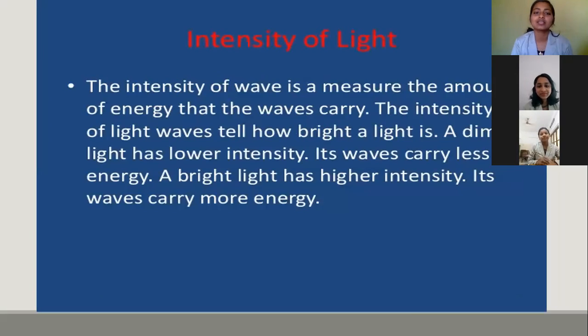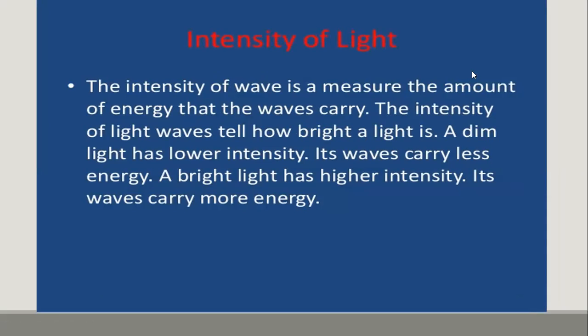Next, we can discuss the intensity of light. Intensity of a wave is a measure of the amount of energy that the wave carries. That is, the intensity of light means how bright a light is. A dim light has lower intensity and its wave carries less energy, and a bright light has higher intensity and its wave carries more energy. In total, intensity of a wave is the amount of energy that the wave carries, and it tells how bright a light is. That is intensity of light.